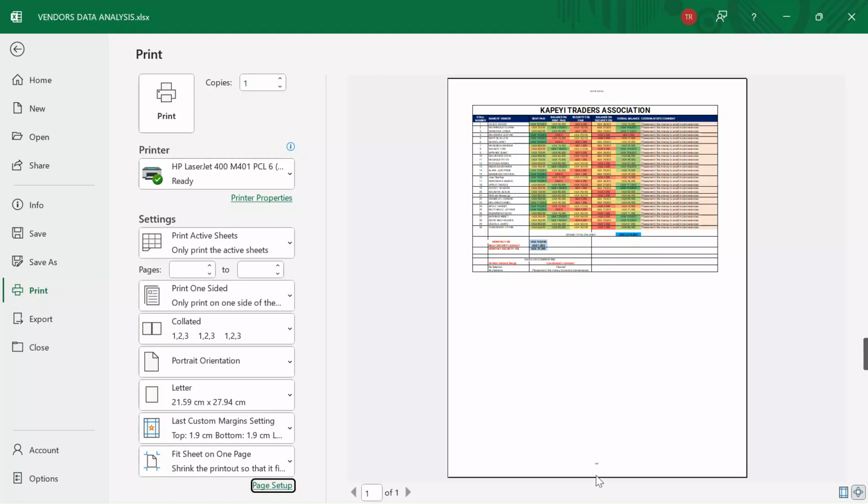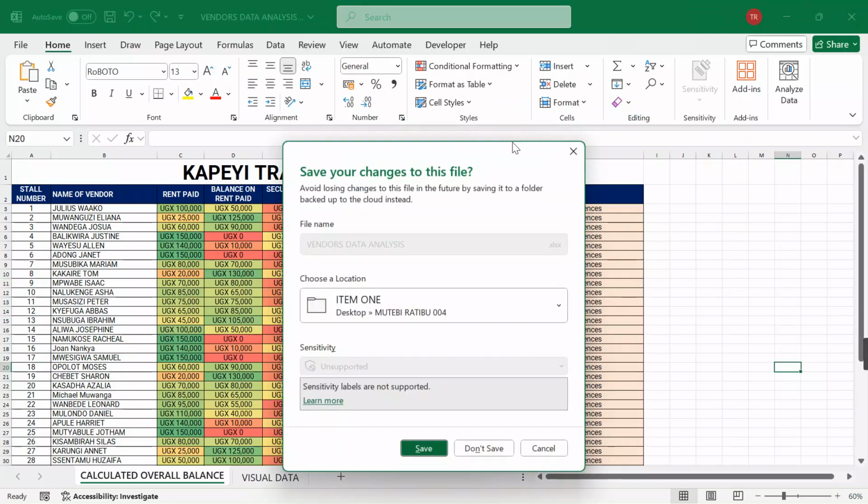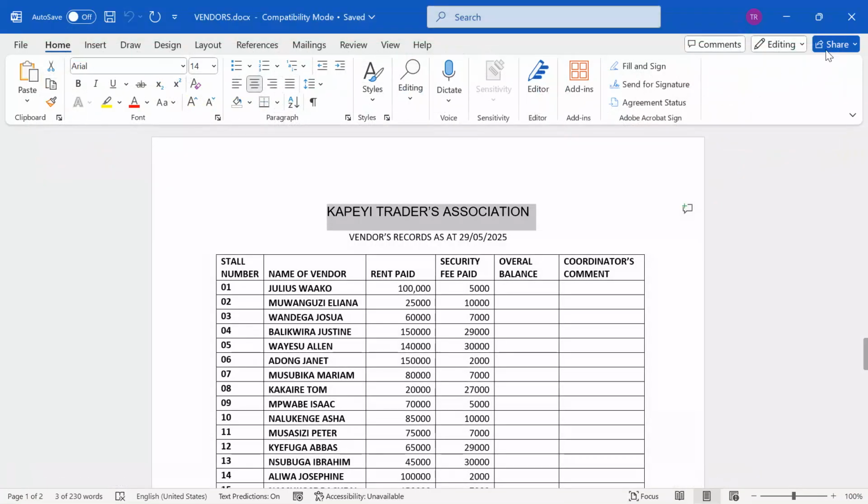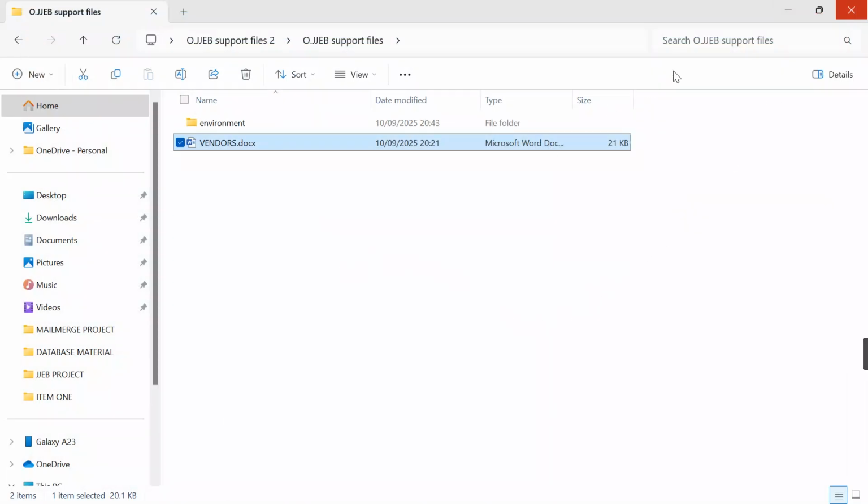There is a header, there is a footer, you go even on the other sheet, you do the same, and then print. So this is what you have to print, and you make sure that everything has been well blended. So let me close this due to time. Click save.